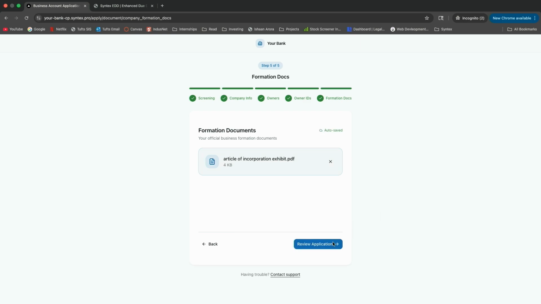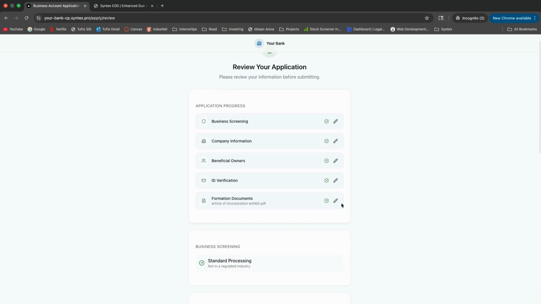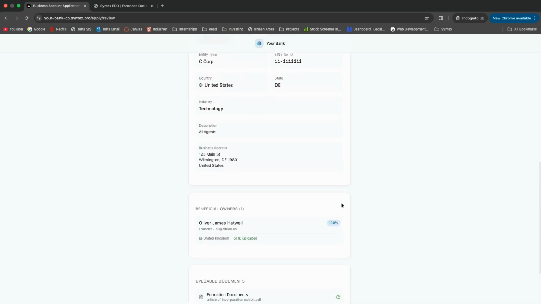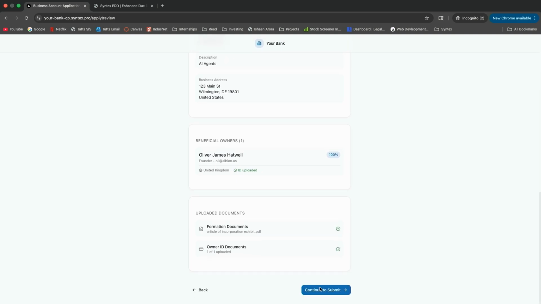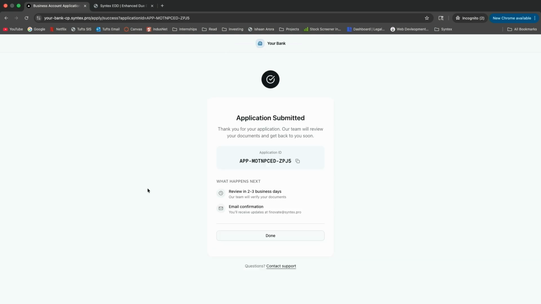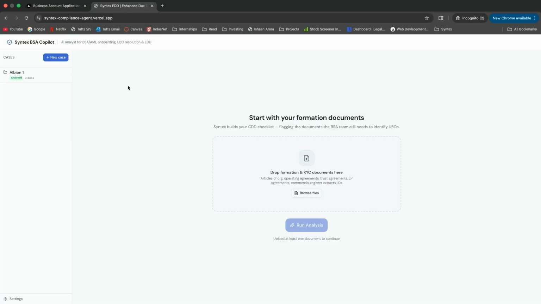And we can continue. Once this is all filled, you can review the application, and once you are satisfied, you can go ahead and submit. But here's the catch. Like Ishan said, after your relationship manager has already collected all the documents, your BSA team has gone and told the relationship manager that the documents are incorrect because the entity is actually owned by a British holding company. On top of that, your ultimate beneficial owner is a British national.